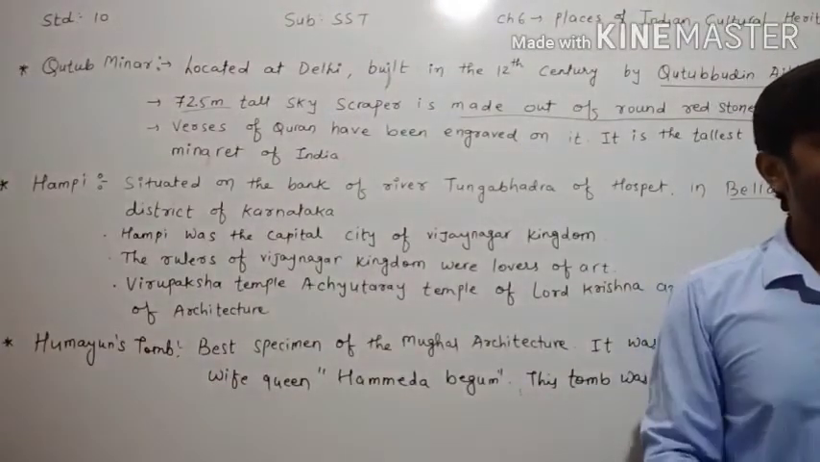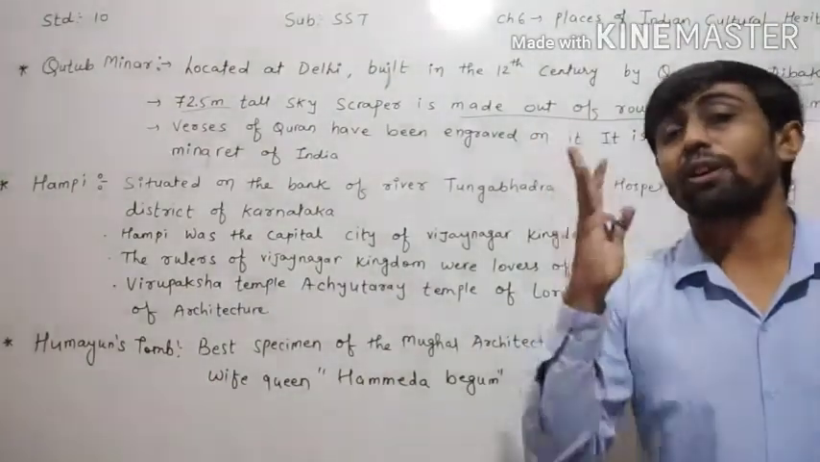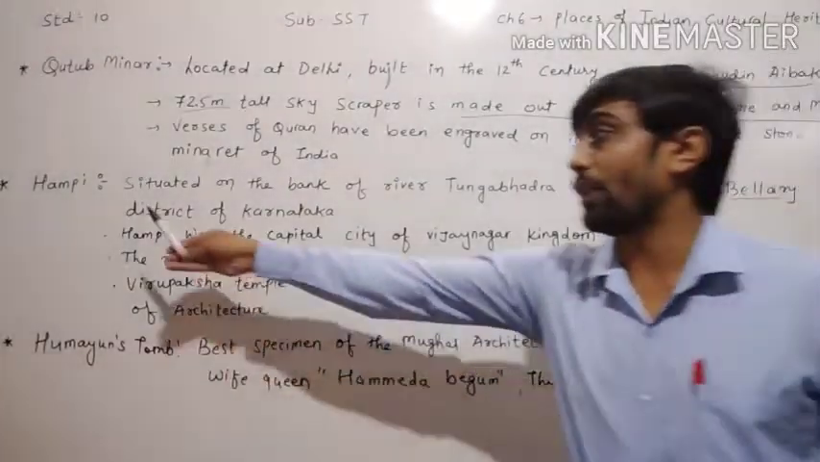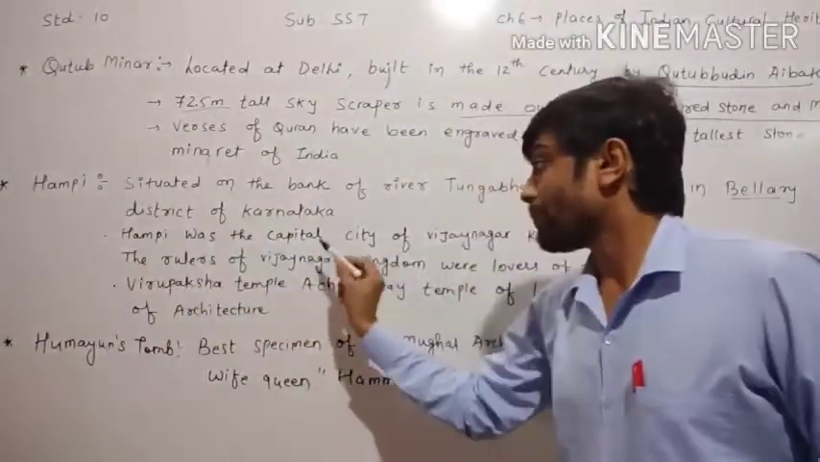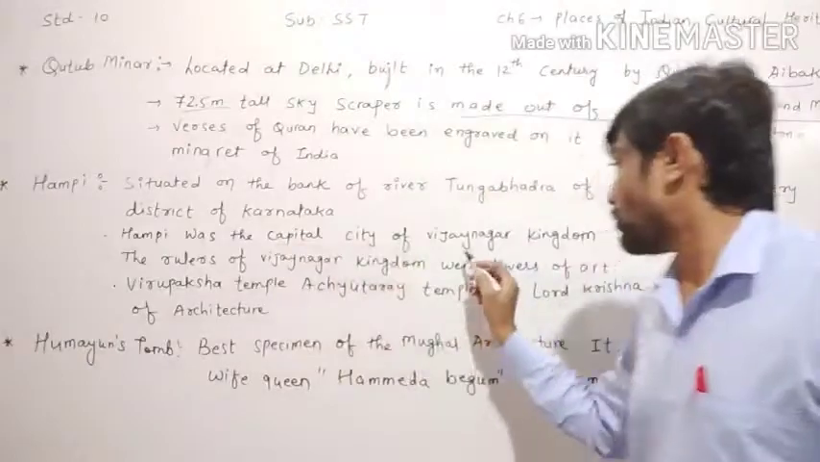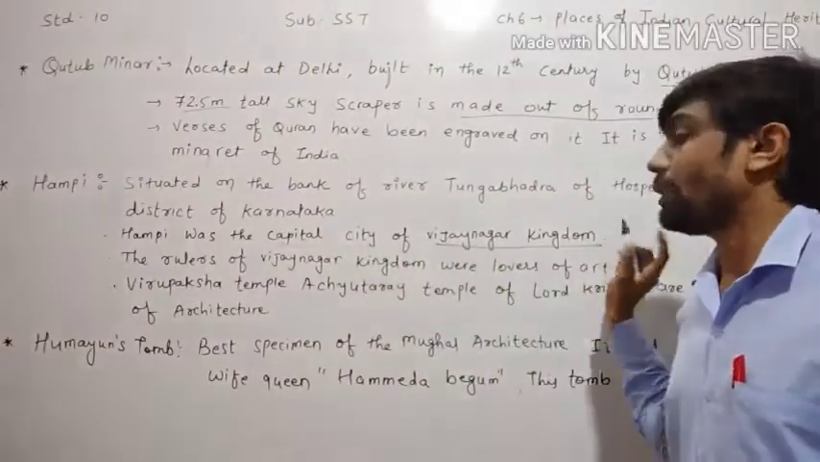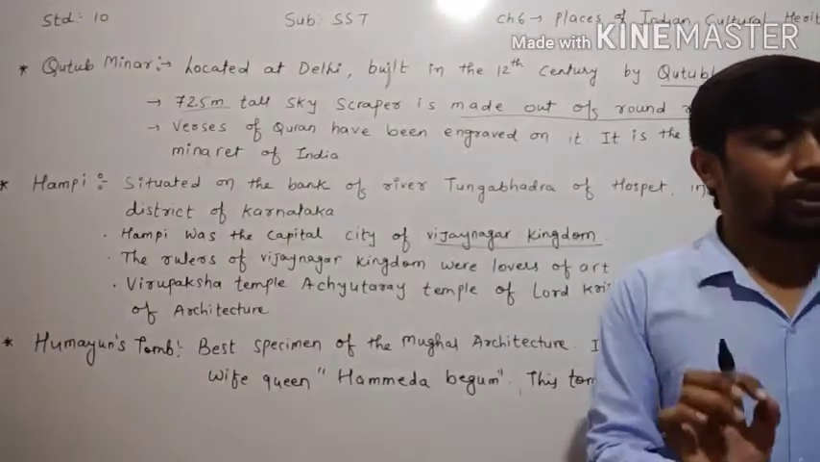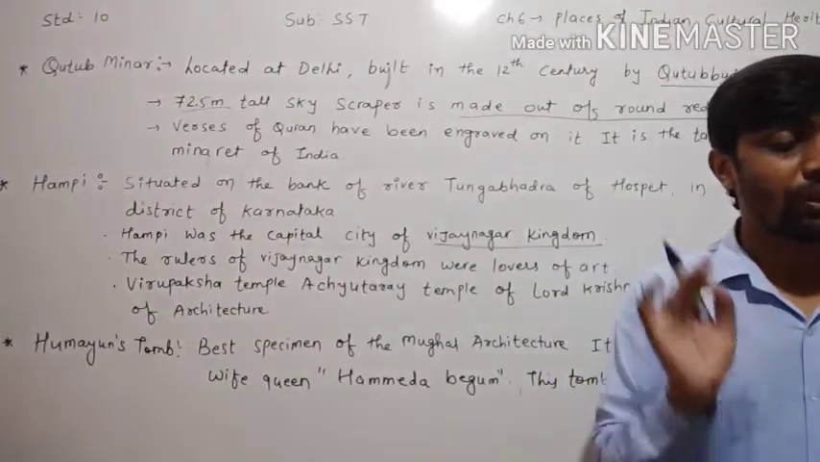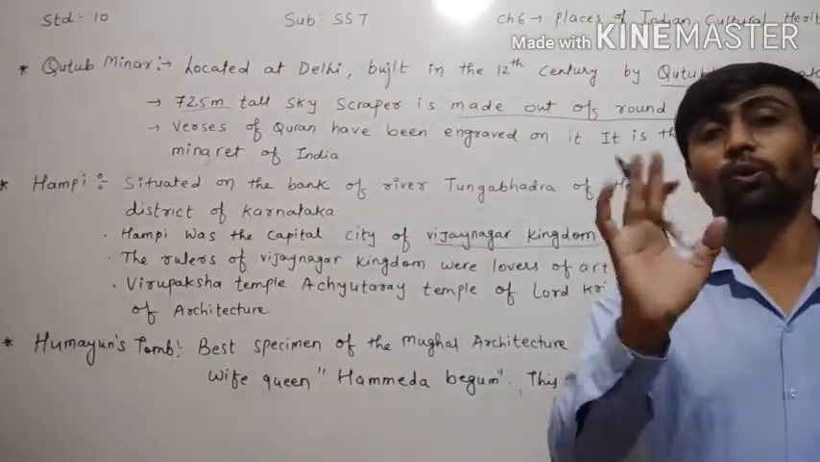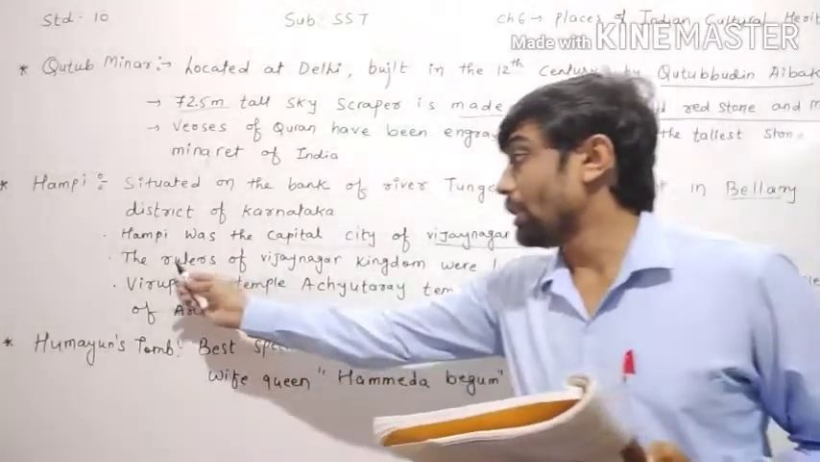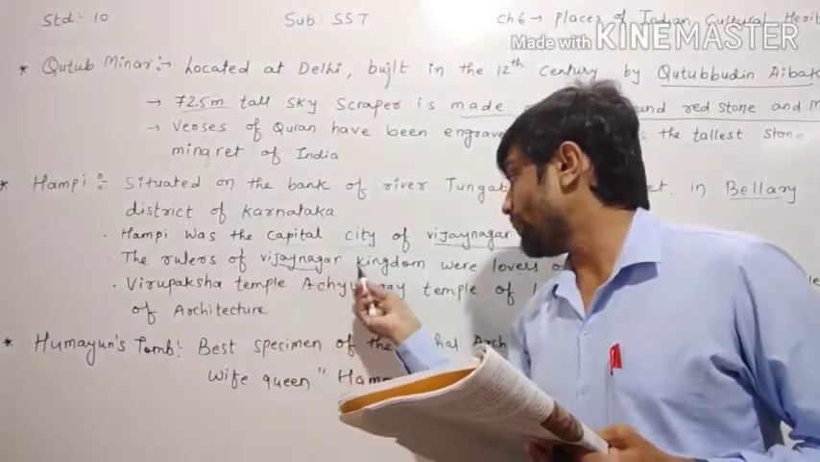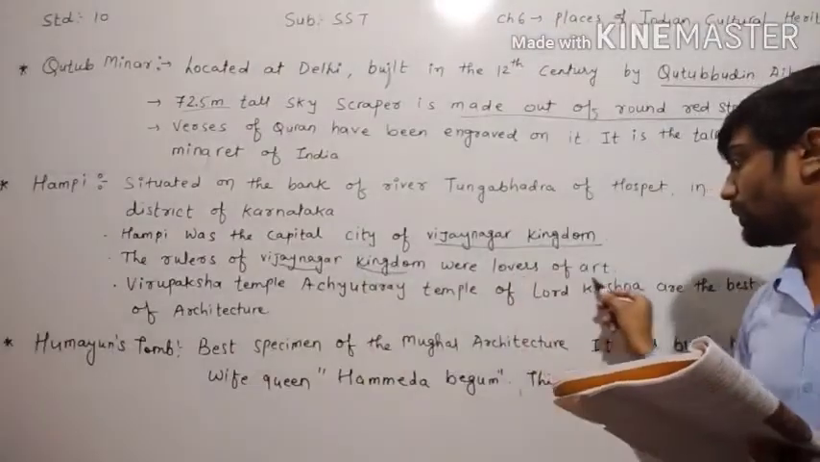Hampi was the capital city of the Vijayanagar kingdom. And dear children, be careful and remember, Hampi was the capital city of the Vijayanagar kingdom. The rulers of the Vijayanagar kingdom were lovers of the arts. The rulers of the Vijayanagar kingdom were lovers of art.